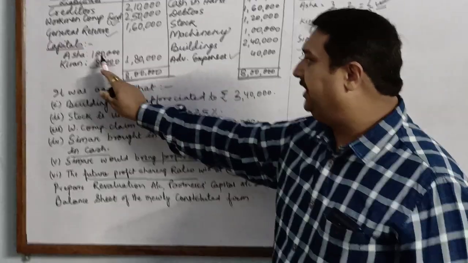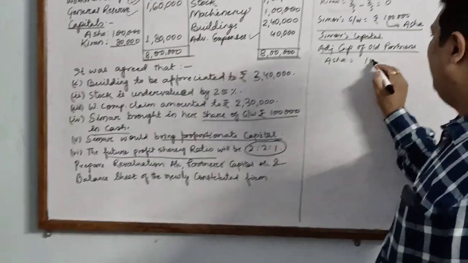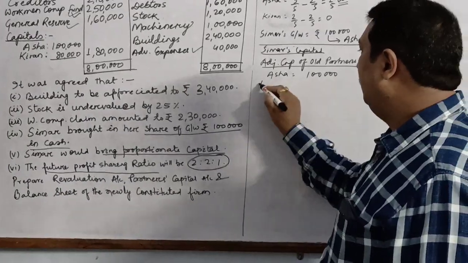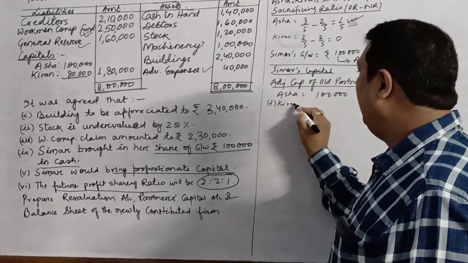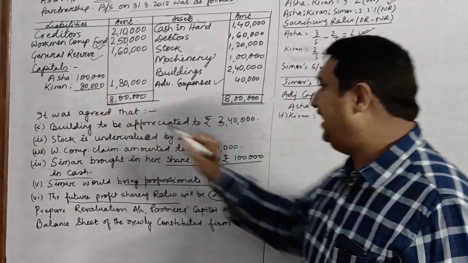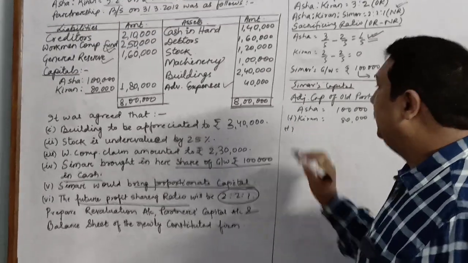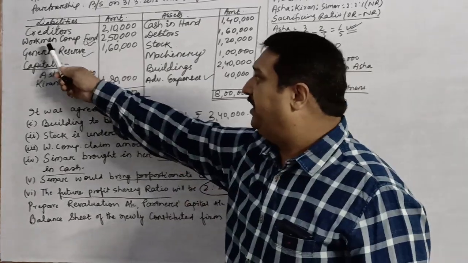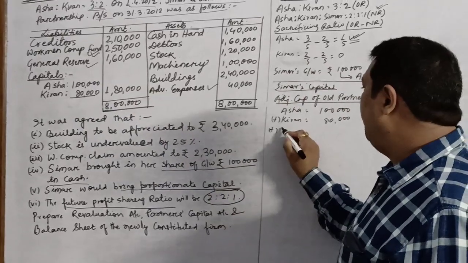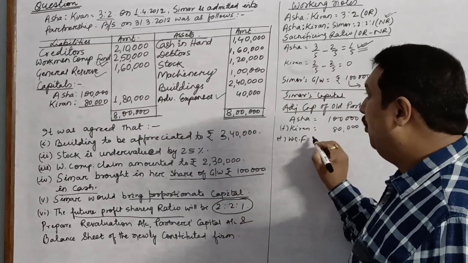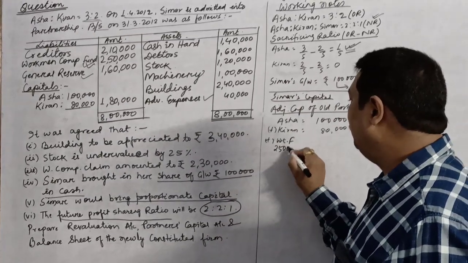Asha's capital is rupees 1 lakh. So I will take 1 lakh as her capital plus Kiran's capital. Kiran's capital is rupees 80,000. So I will take that. I will add all the reserves and surplus. Over here we have workmen compensation fund of rupees 2,50,000.